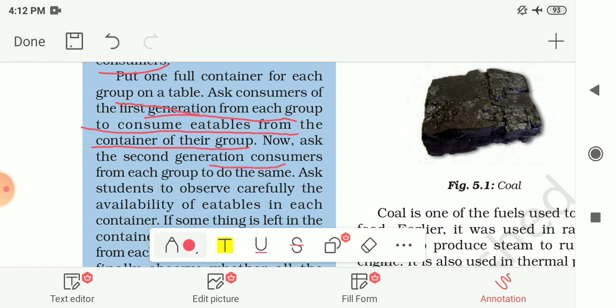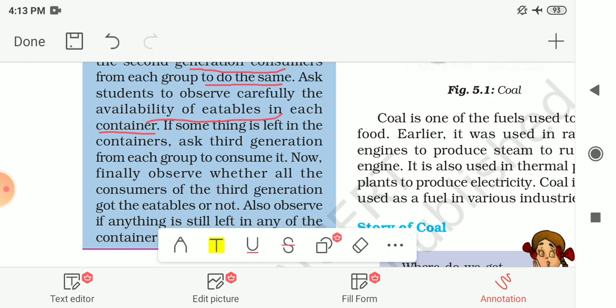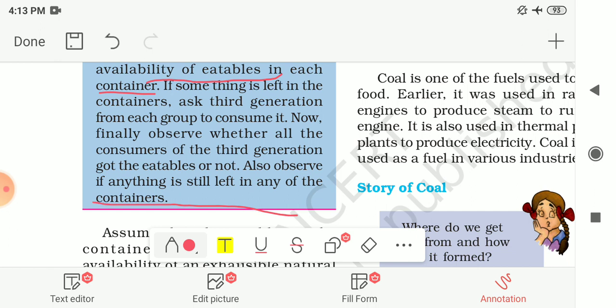Now ask the second generation consumers from each group to do the same from the same container. After the first generation consumes the eatables, you have to give a chance to the second generation consumers. And ask the students to observe carefully the availability of eatables in each container. If something is left in the container, then ask the third generation from each group to consume it. And finally observe whether all the consumers of the third generation got eatables or not, and observe if anything is still left in any of the containers.